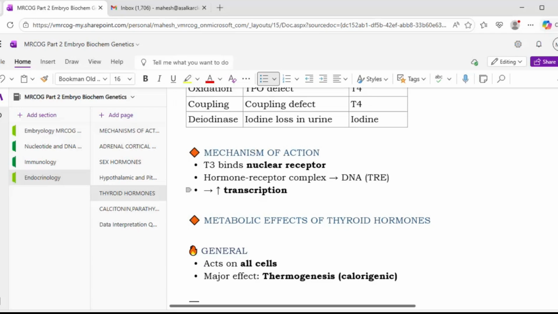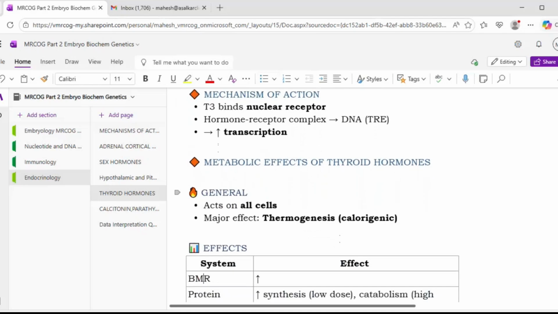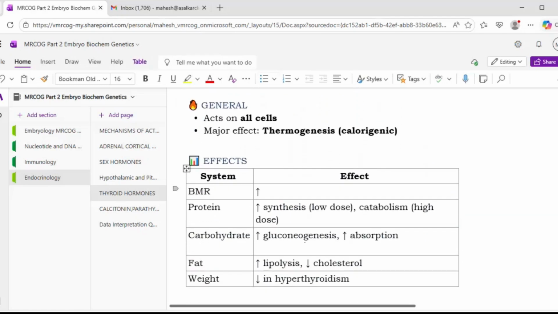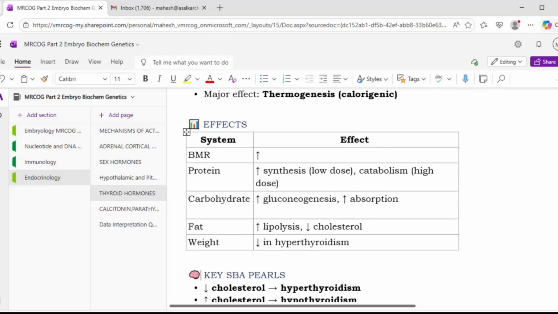Okay, so metabolic effects of thyroid hormones, in general, it acts on all cells. Major effect is thermogenesis or calorigenic effect what you get with this thyroid. So BMR will be increased. For protein, you get both the things, increased synthesis as well as catabolism. So increased synthesis will happen at lower dose. At higher dose, there will be catabolism.